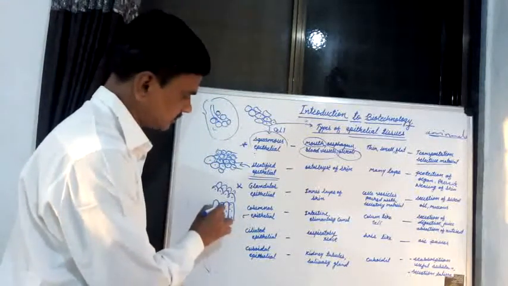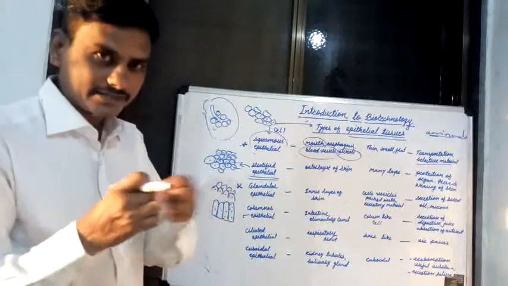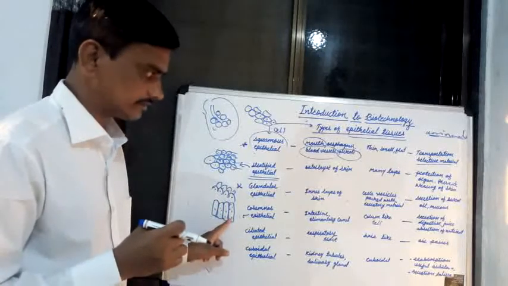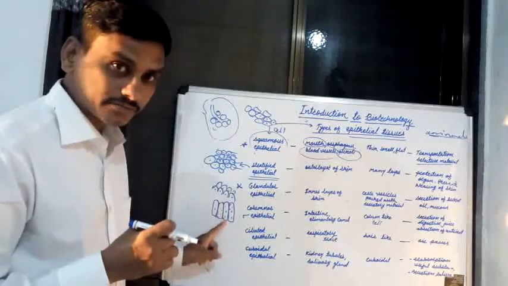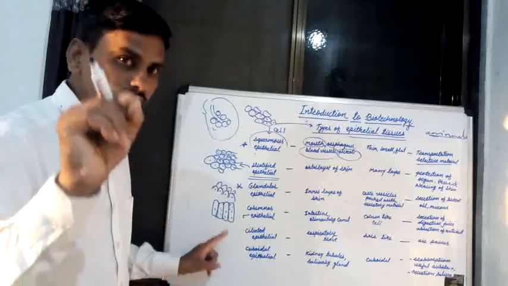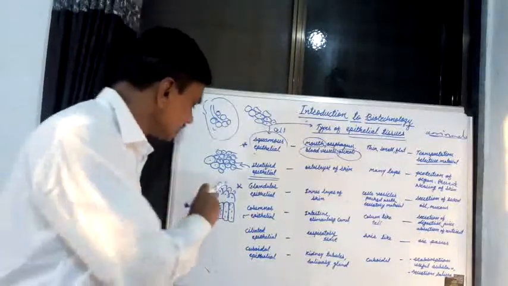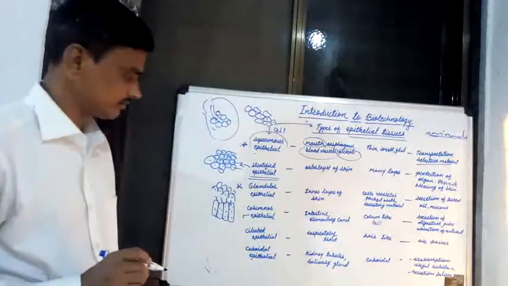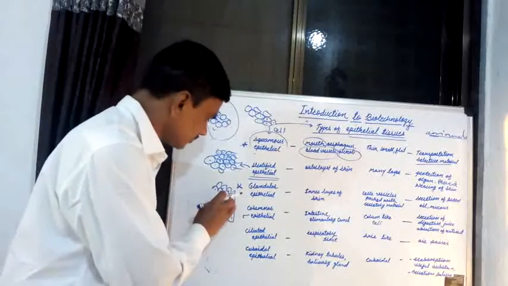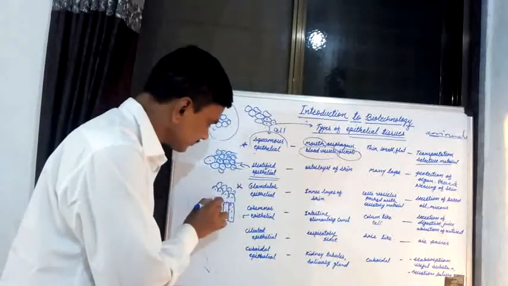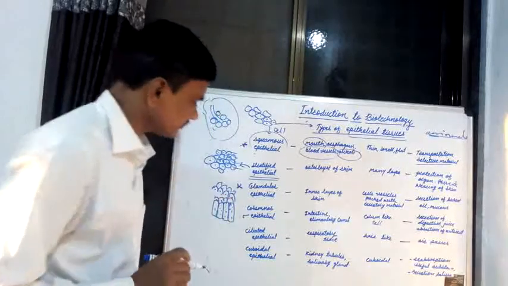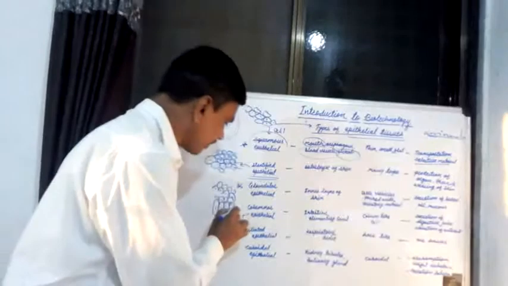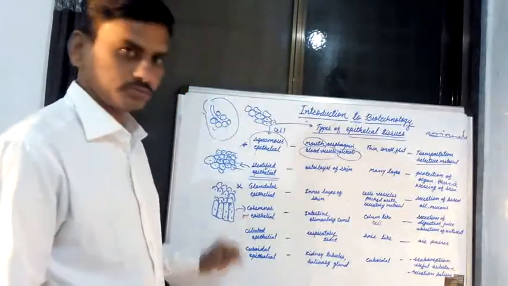They are thin-walled, elongated, column-like cells, and the upper surface is folded. From these cells, columnar epithelial tissue is formed.